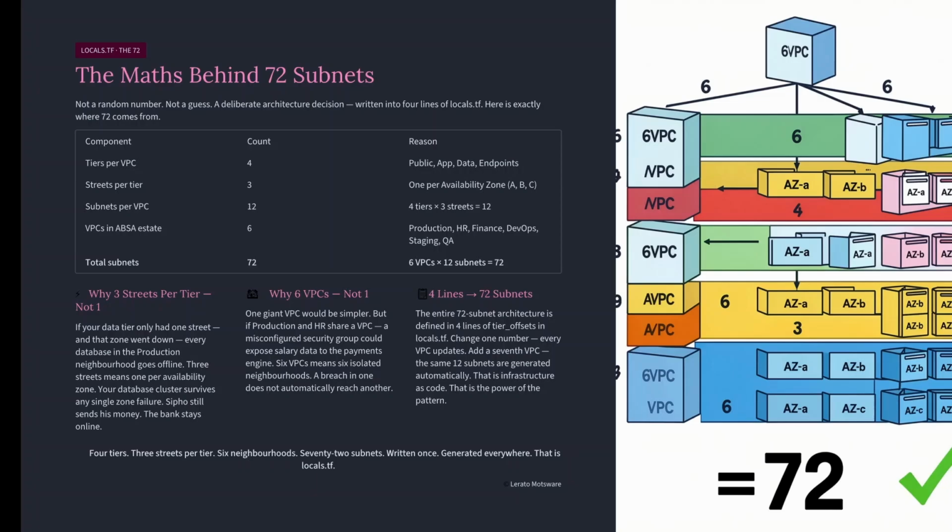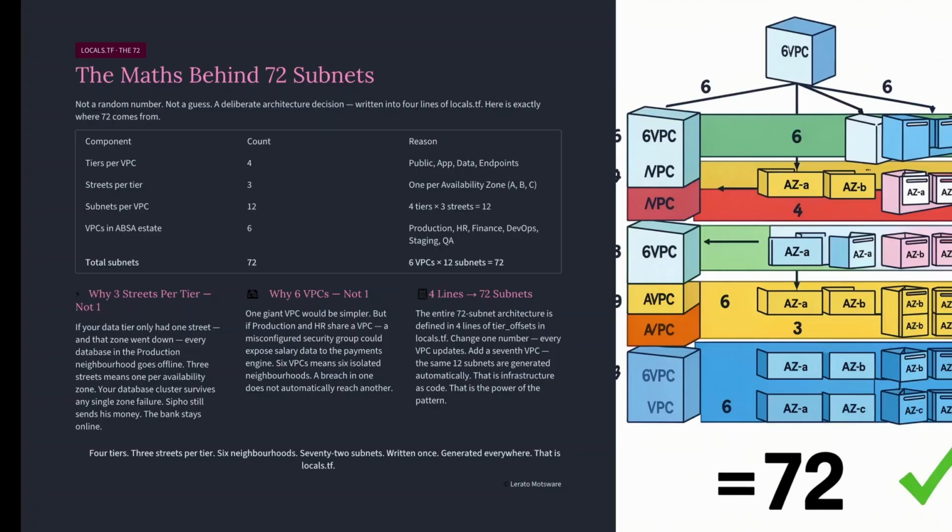If your data tier only had 1 street and that zone went down, every database in the production neighborhood goes offline. But with 3 streets, 1 in each zone, your database cluster survives any single zone failure. The application still runs, Seaport still sends his money, the bank stays online. 3 zones, 3 streets per tier, resilience by design.